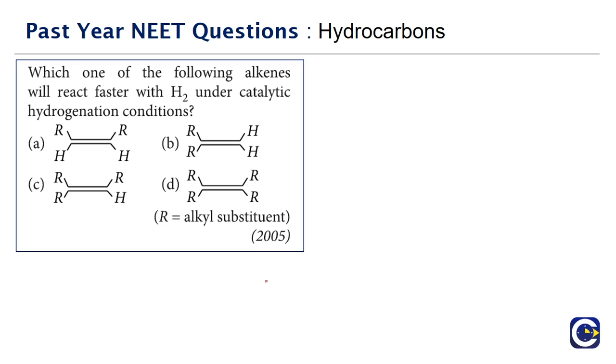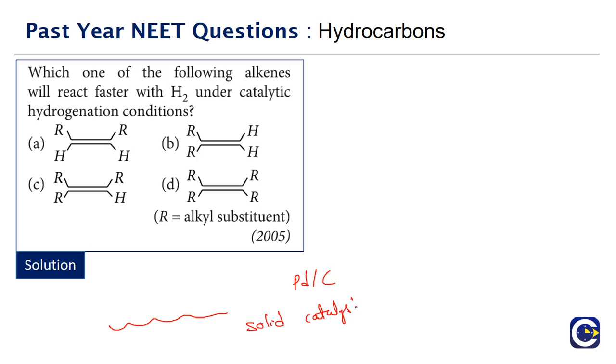Next we have a question that came in the year 2005. Which of the following alkenes will react faster with H2 under catalytic hydrogenation conditions? Catalytic hydrogenation is basically the one where we use Lindlar's catalyst or palladised charcoal. It's a solid, so basically it's a solid catalyst.